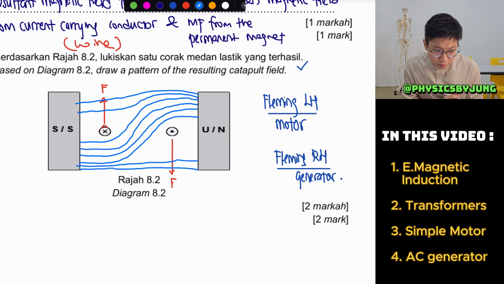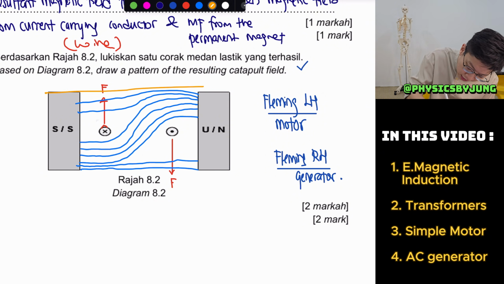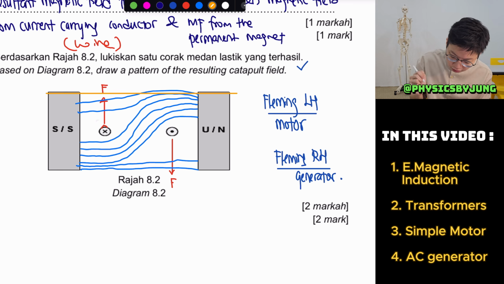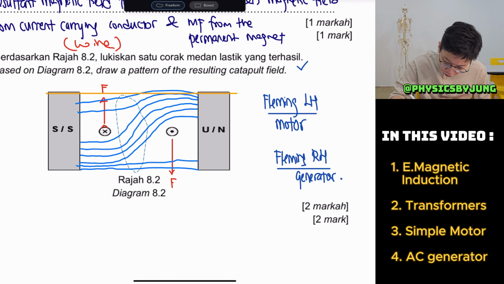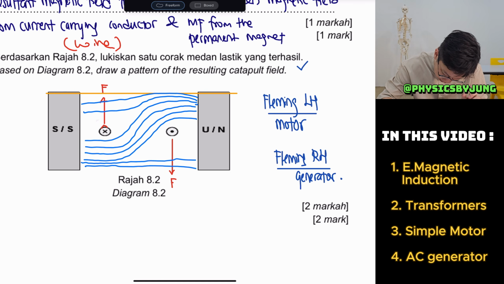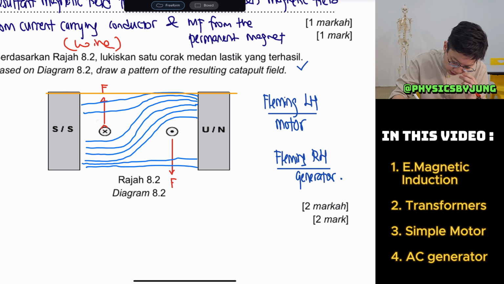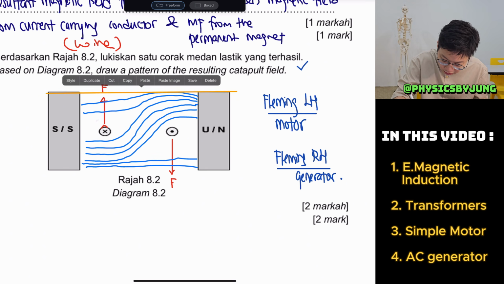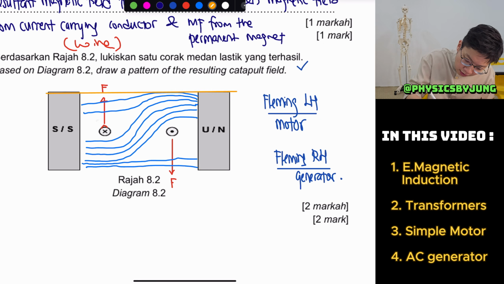If possible, guys, don't draw outside of the magnet. Meaning to say that, you see, I've already probably broken my rule, so I just want to shrink it a bit lower, I guess. So don't exceed the highest point of the magnet. Then after that, you just have to add the arrows.